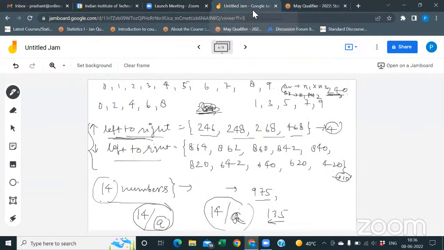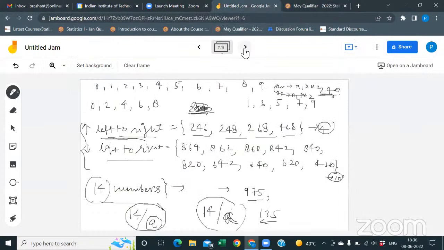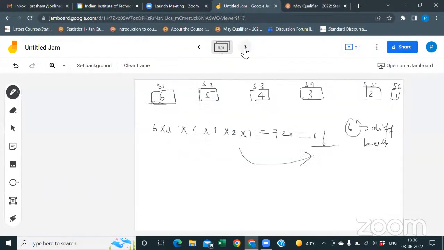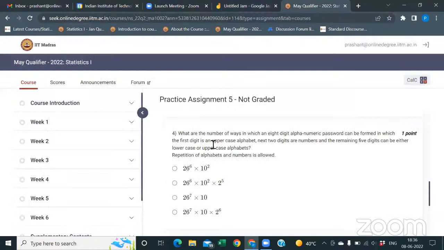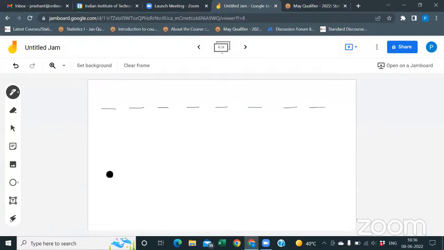We have to make an 8-character alphanumeric password, positions 1 to 8. The first digit is an uppercase alphabet. How many uppercase alphabets are there? 26. So for the first digit, you have 26 ways.